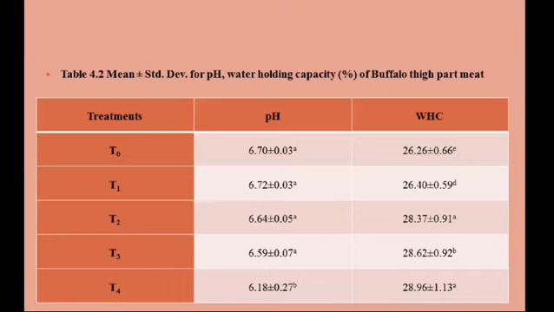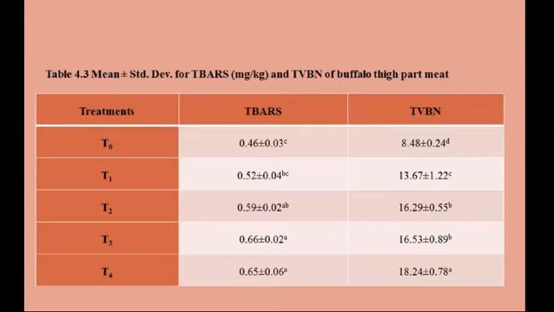And then pH and water holding capacity of buffalo meat also increase by aging, due to enzymatic activity, breakdown of proteins, and release of basic compounds. Water holding capacity results are related to moisture loss. TBARS and TVBN values also increase.